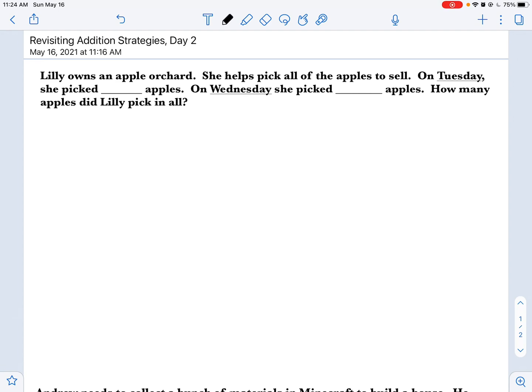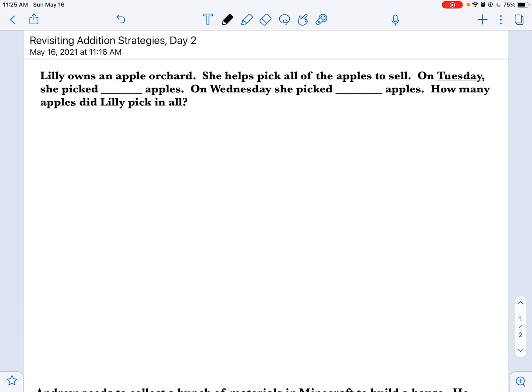I am going to give you some options of some word problems like you're going to see here in the lesson today, where you can use that word problem and just fill in the blanks with your own numbers and then solve. Or you can create your own addition word problem. And I'll talk about just some of the parameters around that when we get there. So one choice today is I'm going to give you a few word problems in your assignment, and you can choose which one you would like to solve and post on your website for your example of how you solve addition problems. Okay, so let's take a look at an example.